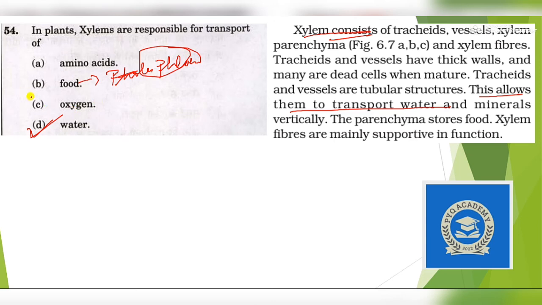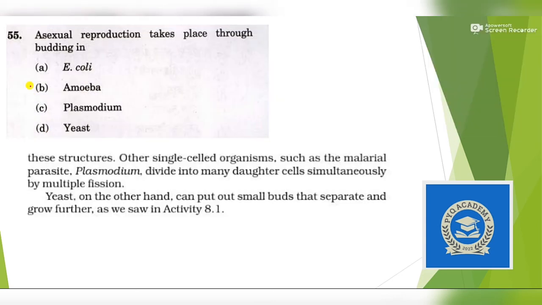Okay. Next question. Asexual reproduction takes place through budding in. You can see here, yeast on the other hand can put out small buds that separate and grow further. So answer is option D, yeast. Amoeba grows through plasmodium by multiple fusion, and I'm not able to remember right now, but answer is option D, yeast.